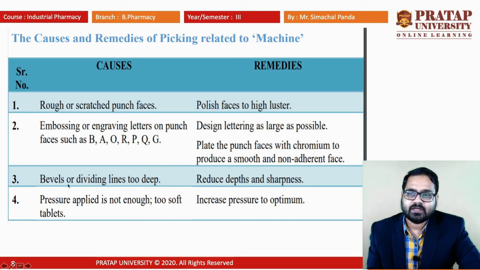Other causes are that the bevels or the dividing lines are too deep. Whenever these are too deep, there is a chance of the picking defect. So it can be withdrawn by reducing the depth and the sharpness. Like others, the pressure applied is not enough. If we are taking too soft a tablet and the pressure applied is not sufficient at that time also, that may lead to the picking effect, and that may be due to the machines. So by applying certain pressure, we can also overcome that type of defect.